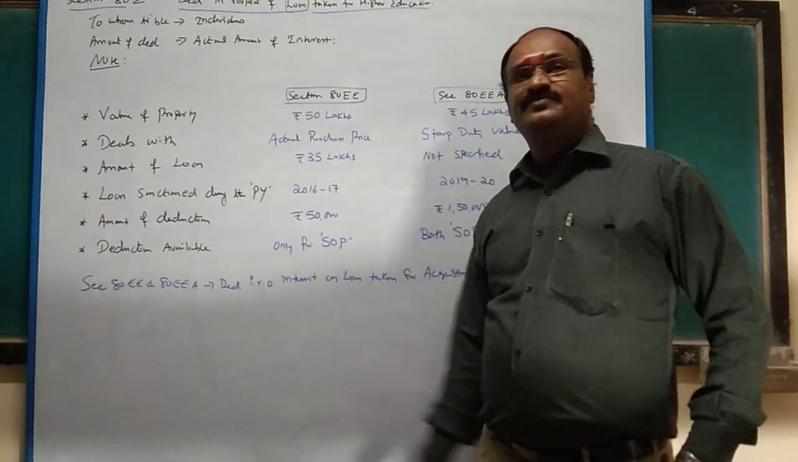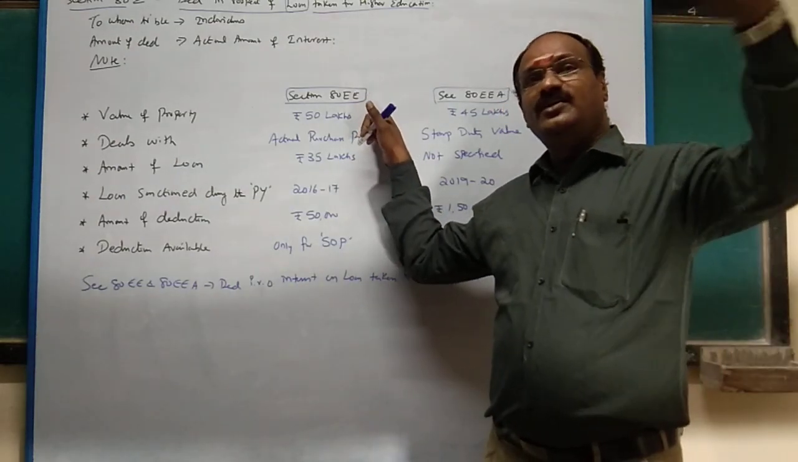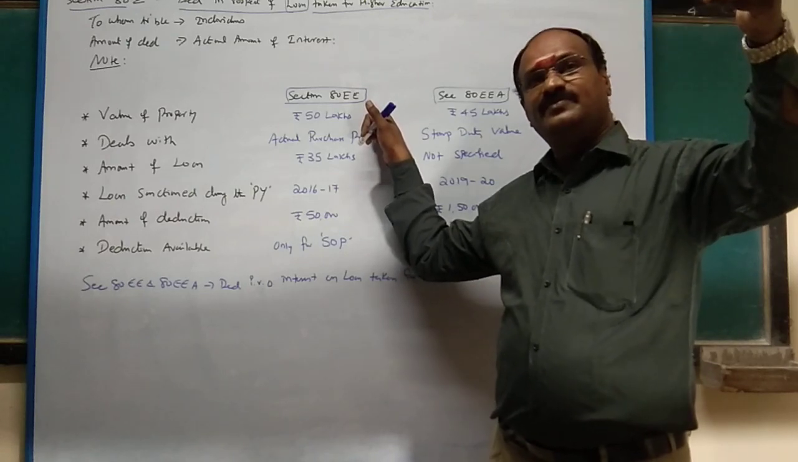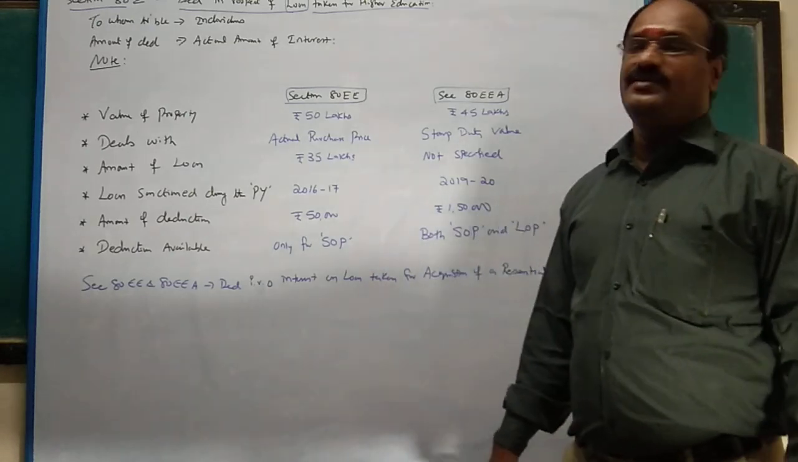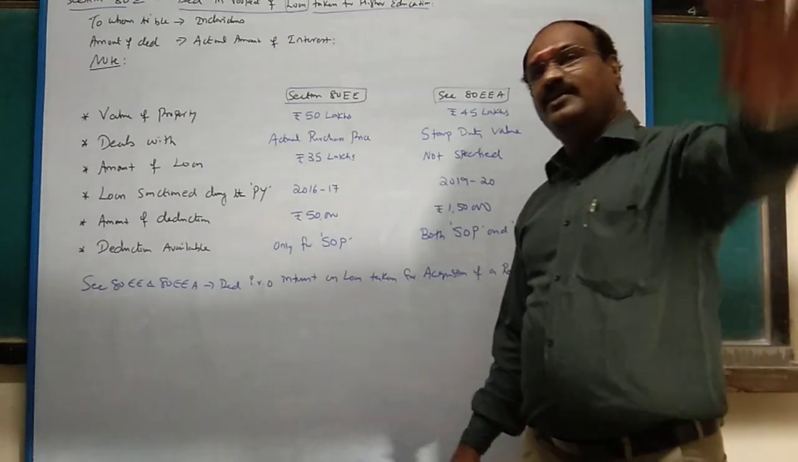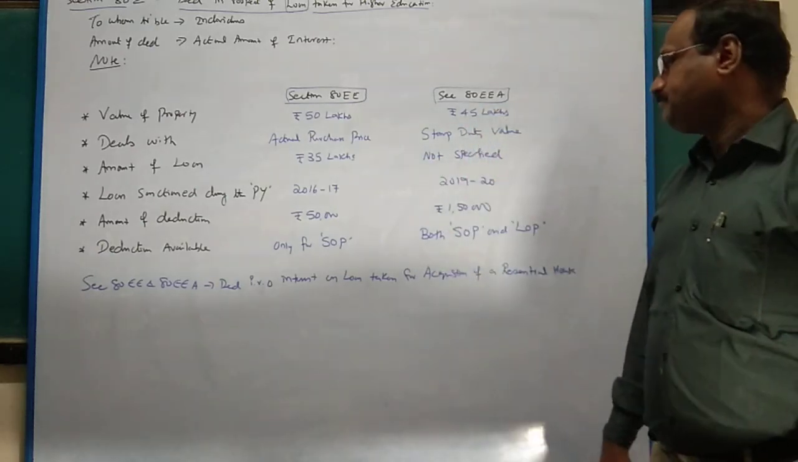Amount of loan. Here, the value of property is 50 lakhs, so 70% of the loan you can apply. If it is more than 70%, you cannot claim. So the amount of loan should be either 35 lakhs or less than 35 lakhs. Here for 80EEA it is not specified, which means you can claim even the entire 45 lakhs as a loan.